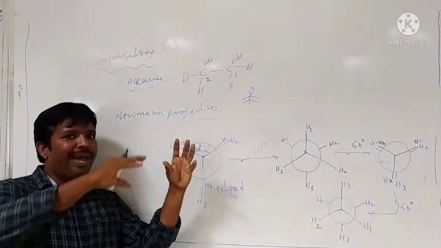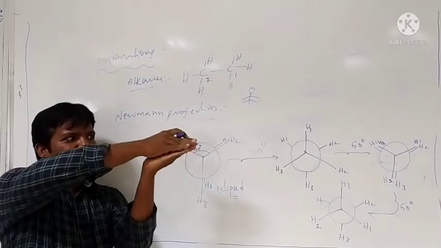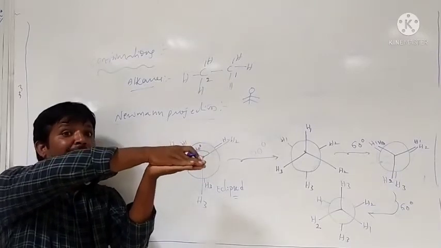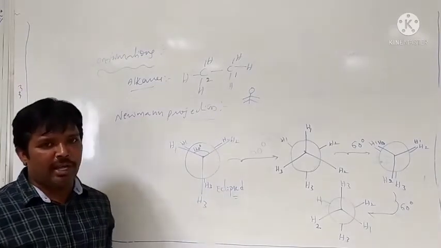That means the back carbon hydrogens are eclipsed by the front carbon hydrogens.